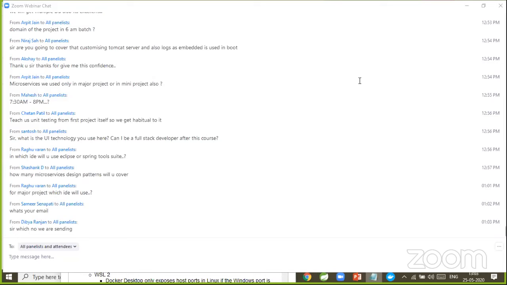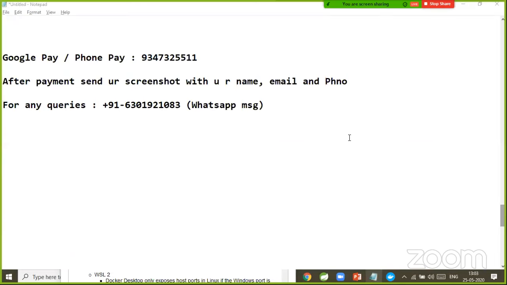For the project, people are asking which IDE you are going to use. A few applications I will develop using the Spring Tool Suite IDE, and a few applications I am going to develop using the IntelliJ IDE, which is the latest in the market.